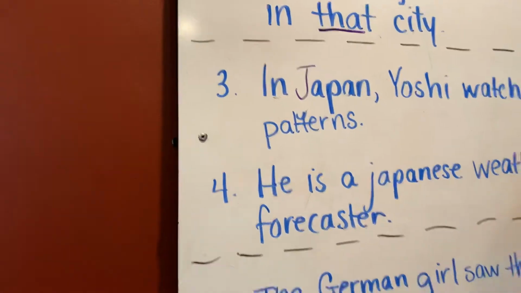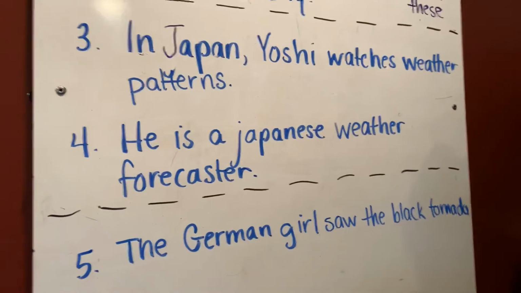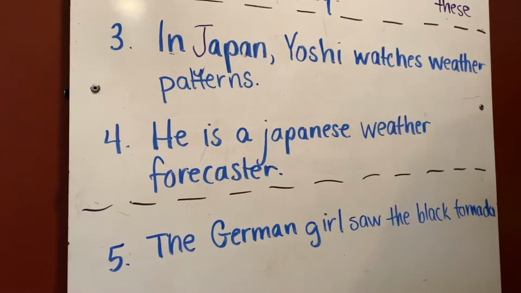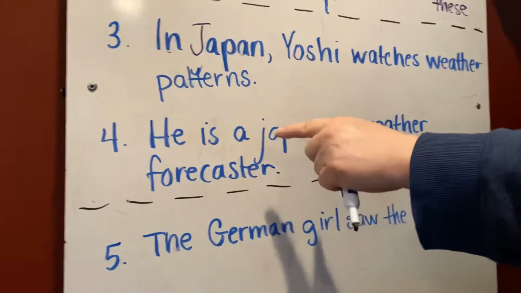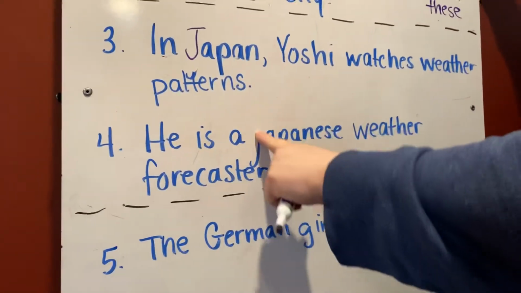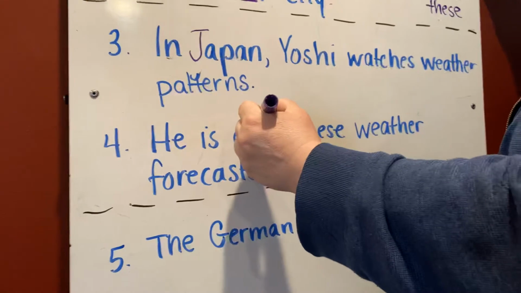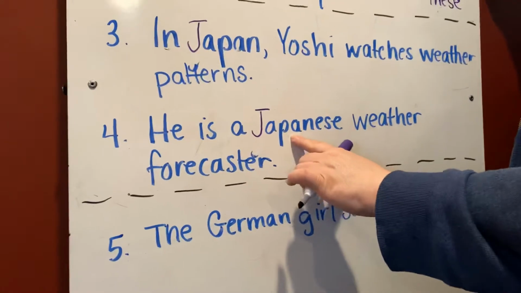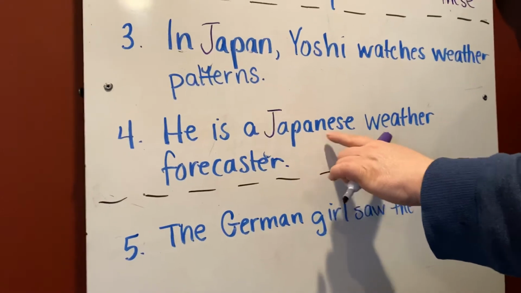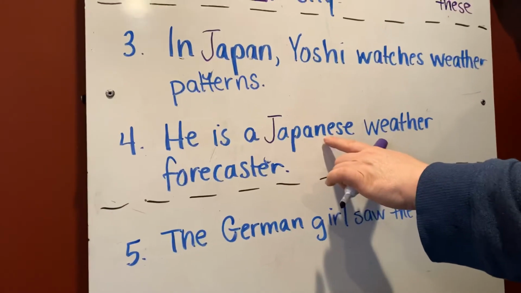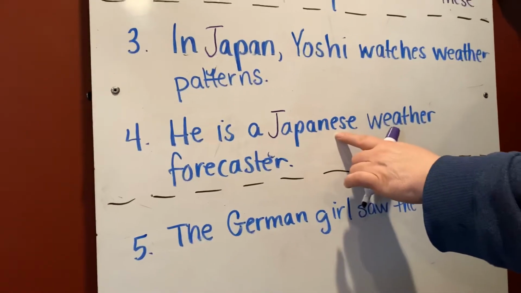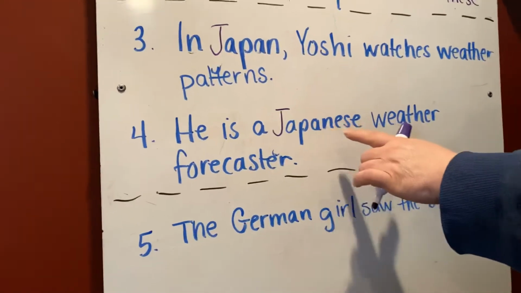Now look at sentence 4. He is a Japanese weather forecaster. Okay, again, we need to change this J to a capital J. And what has happened here is this has become a proper adjective because we've changed Japan into an adjective which describes weather. Which describes...